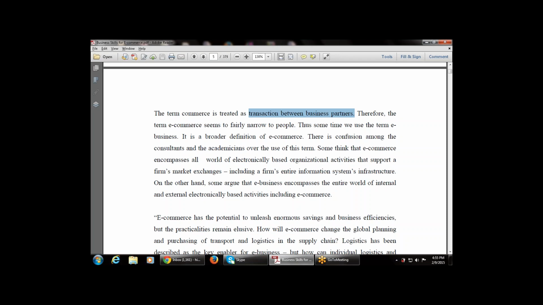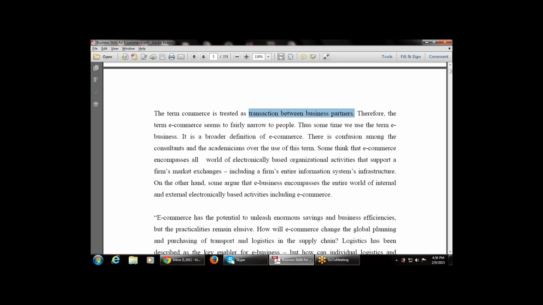Therefore, sometimes we use the term e-commerce. Either we can use e-commerce, or we can use e-business. E-business is the broader definition. E-business is the broader one as compared to e-commerce.